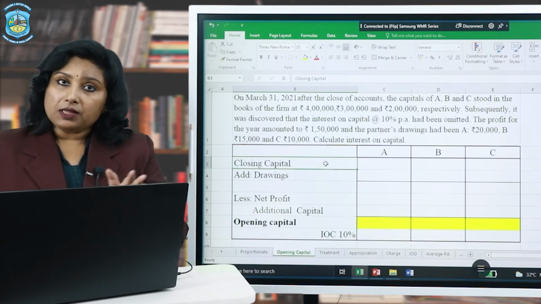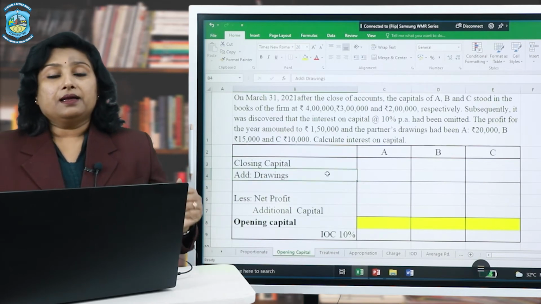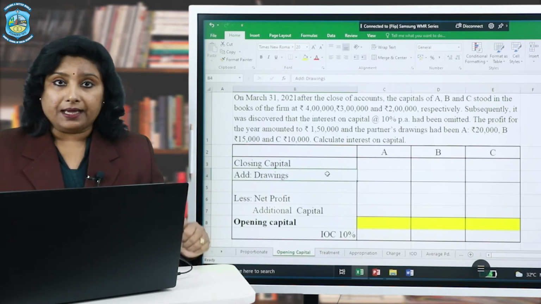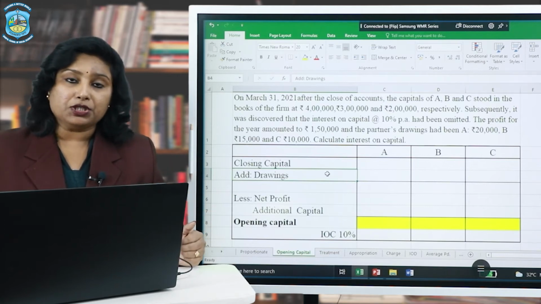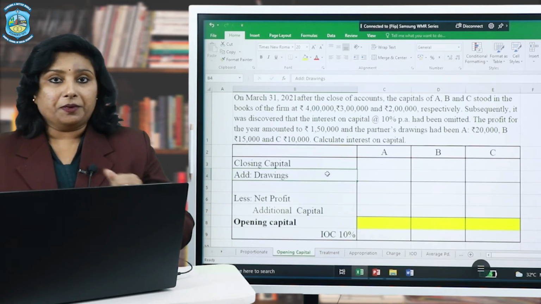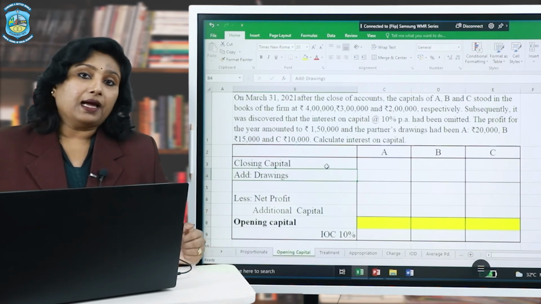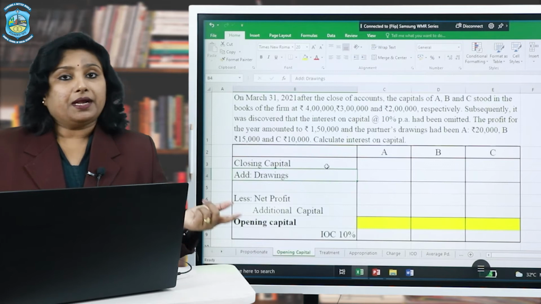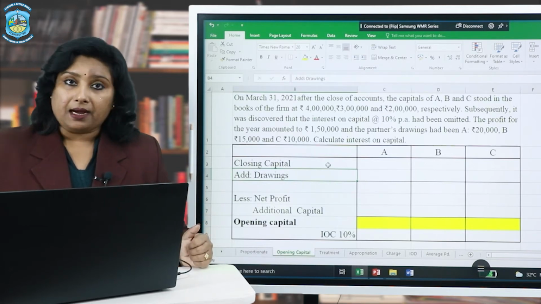wherein the closing capital of the partners which are given in the question is recorded first of all. Then we add back the drawings that were deducted earlier to reach the closing capital. That is, it is a reverse calculation done to reach the opening capital. If any additions were made earlier with regards to net profit or additions in the capital, that will be reversed. That means now it will be deducted.